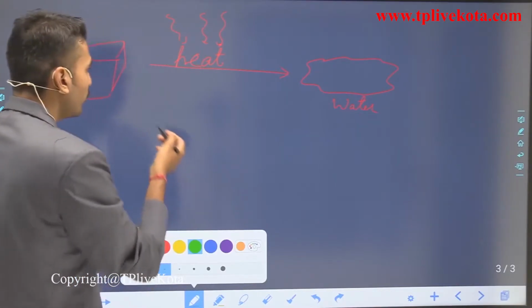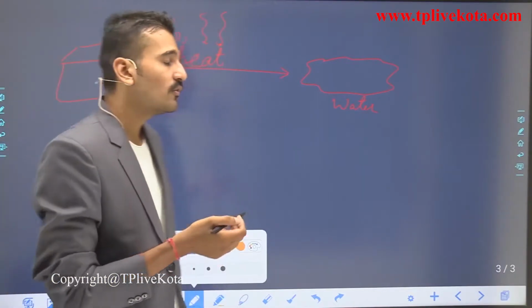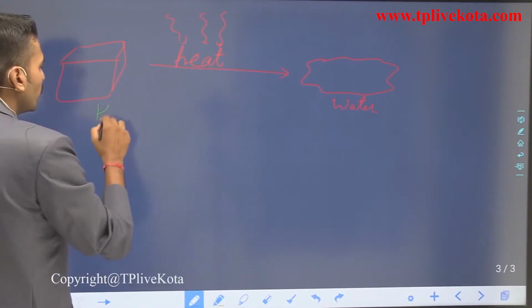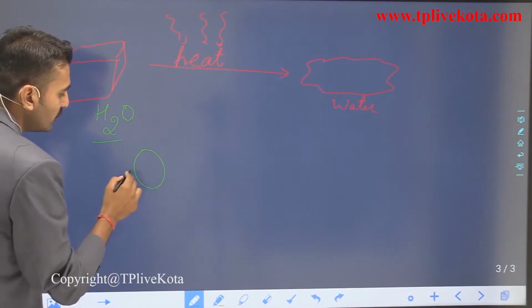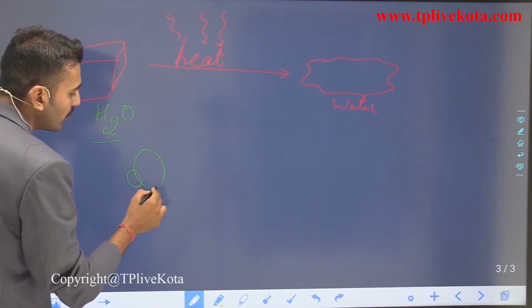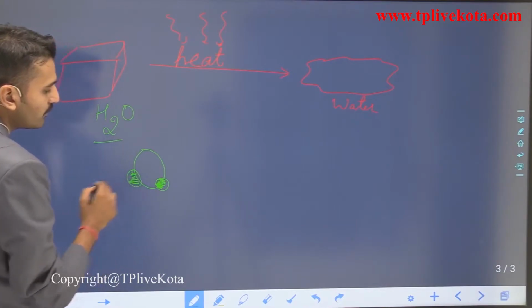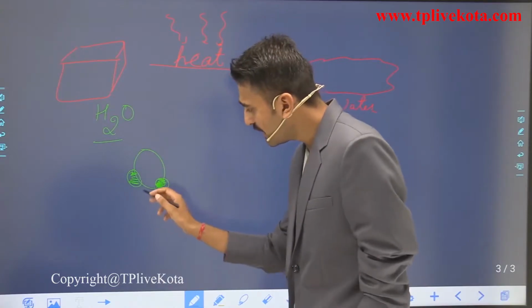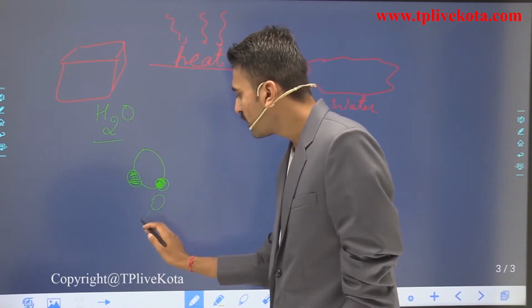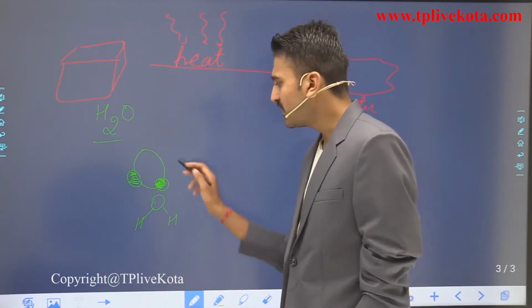For that, I have to know its molecular formula or its molecular structure. So what is its molecular formula? Its molecular formula is H2O, and here oxygen is attached with what? Two hydrogen atoms. These small circles are hydrogen atoms. You can represent it like this, or you can also write it in the form of bonds, either this or that.